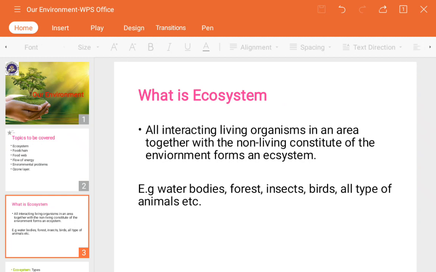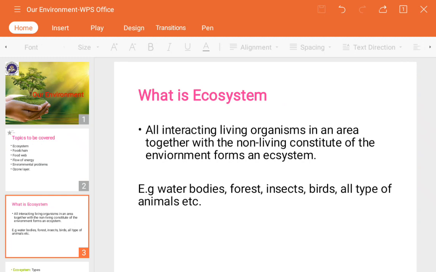Next, different types of birds and animals, which may also include human beings too. Okay, this was about the ecosystem, its definition and what comes under it.